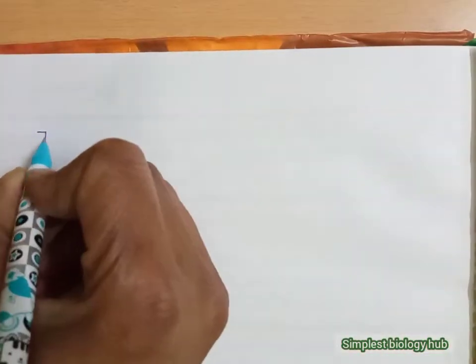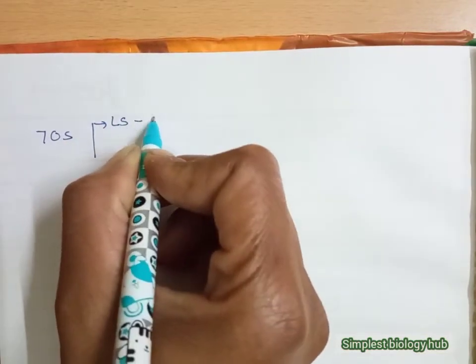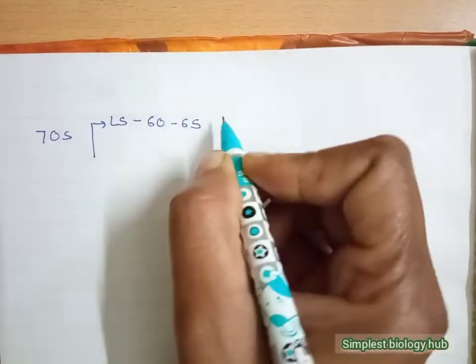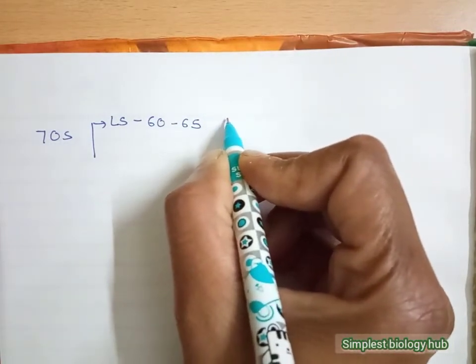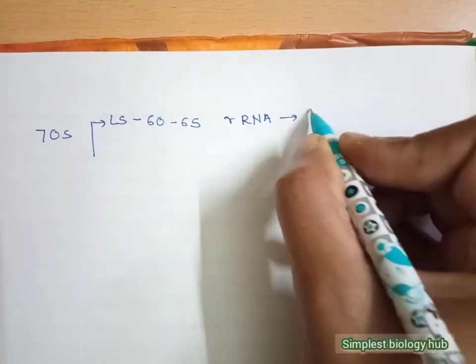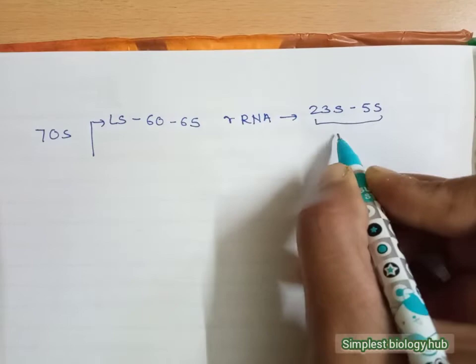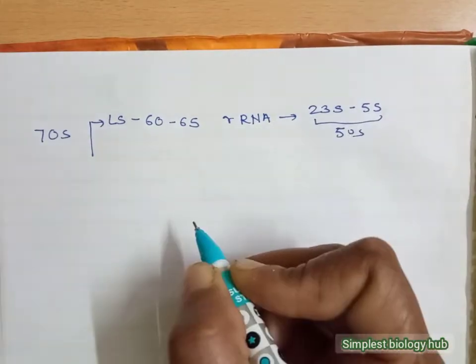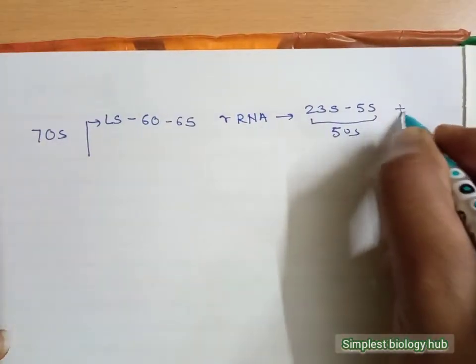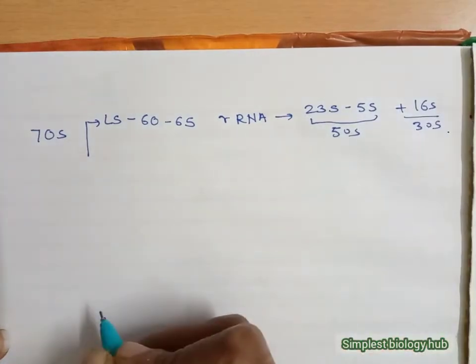When we talk about the 70S ribosome, its larger subunit is near about 60 to 65% rRNA, and out of that rRNA, the 23S and 5S types of rRNA are present in the 50S subunit, while 16S rRNA is present in the 30S subunit, the smaller subunit.